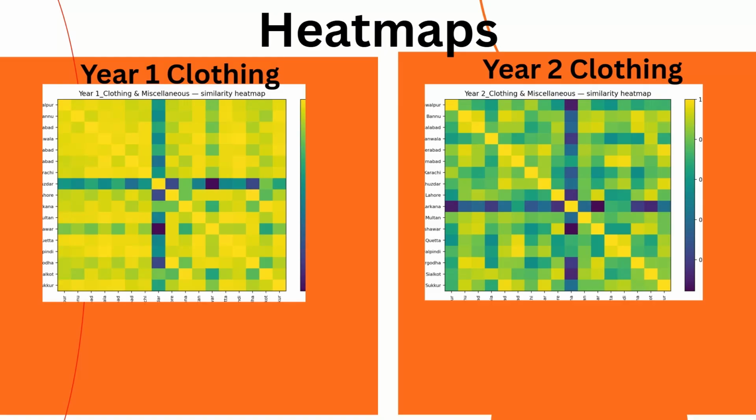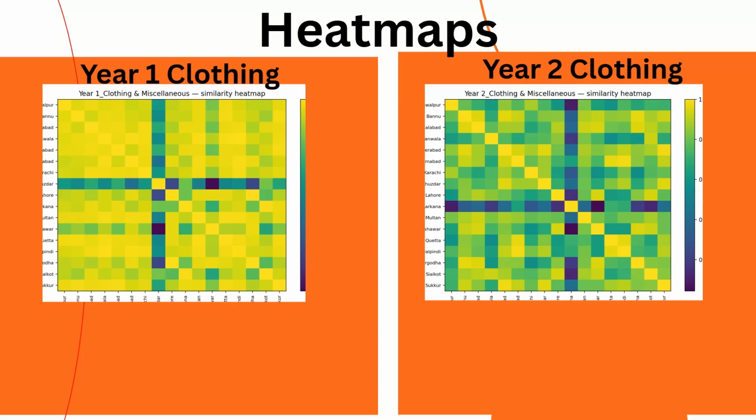Peshawar is also a notable example, as it also has a darker shade, which represents a degree of independence from general trends and price changes from the rest of the country. But otherwise, in year one, the heat map is dominated by lighter shade. This shows that clothing prices tend to move in tandem with the rest of the country in most cities.